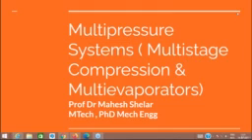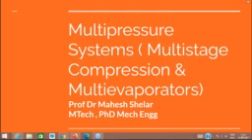What we would be learning today is multi-pressure systems, meaning there would be more than two pressures. How these more than two pressure systems function, and why they are necessary, would also be discussed. We would be discussing two types of multi-pressure systems. They are very relevant and very practically used in real life engineering. One is the multi-stage compression system, and the other is known as the multi-evaporator system.